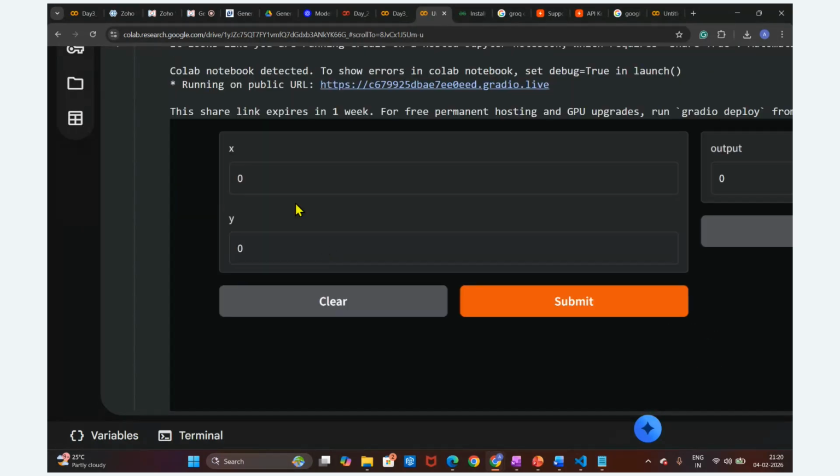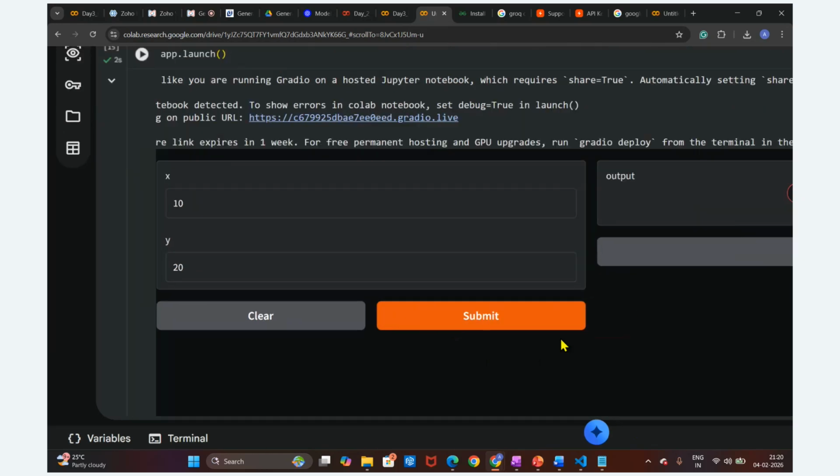Now I'm going to pass the values here. The x value is, let's suppose, 10, and the y value is 20. Then we are going to submit this. What is the error we are getting?